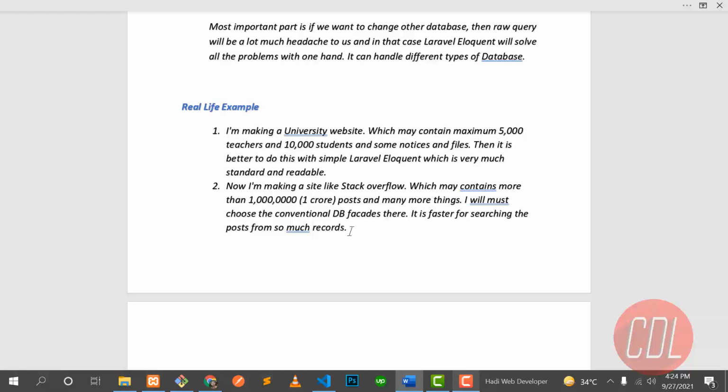In the other condition, where you have a lot of data in your application, like 1 crore posts and many more things, then Query Builder is the best choice because it's faster than Eloquent. There is a lot of data, so it's easier to manage it with Query Builder.